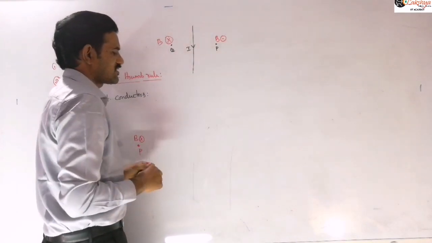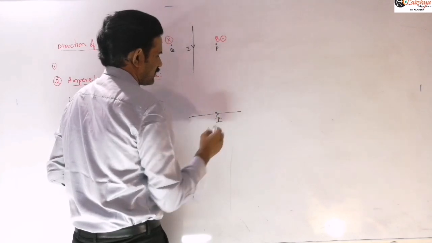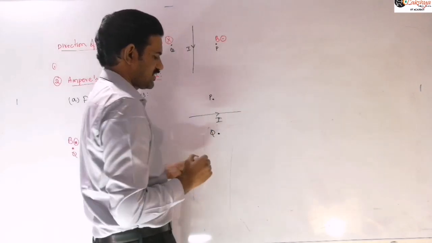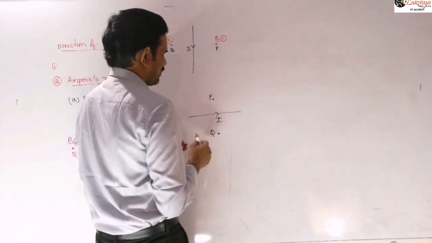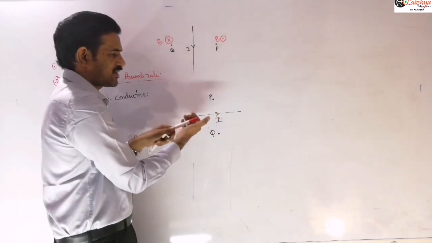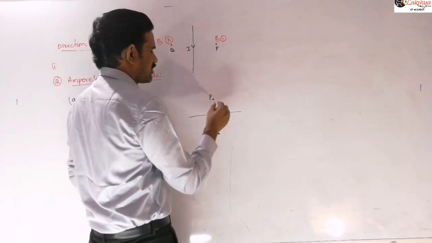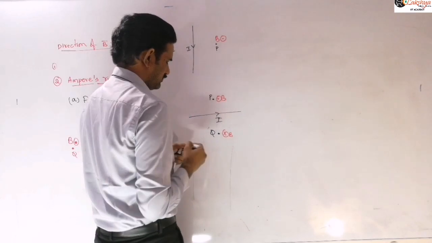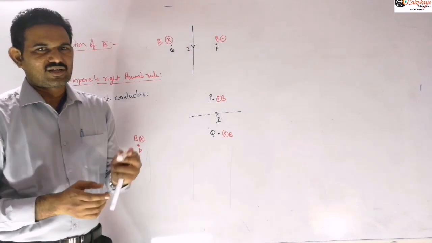Suppose the current carrying conductor is placed like this, and take the point P and point Q like this. Now say the direction of the magnetic field. At this point P, again by the right hand thumb rule, the field lines are coming out of the plane, and at point Q they are entering, into the plane, right? Now I will give the directions and you need to identify the directions.